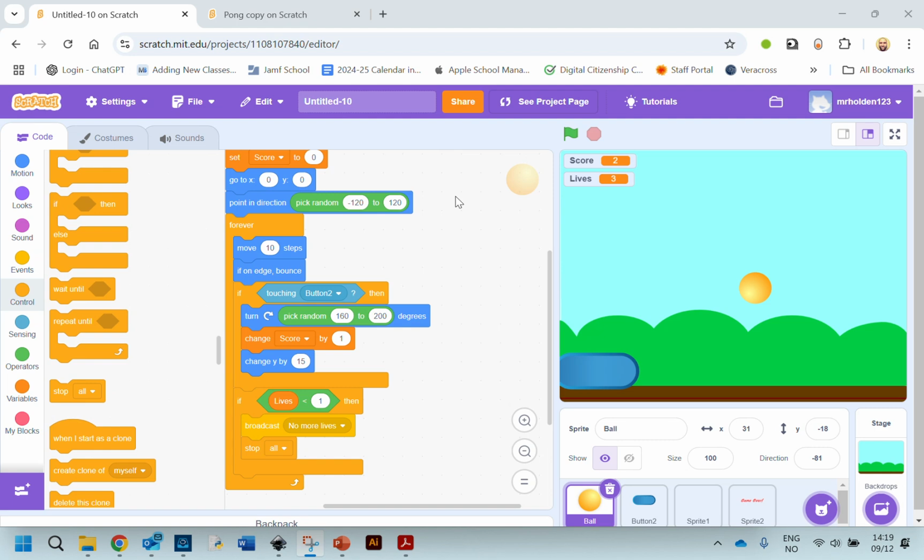So we've got our game pretty much working. Time to liven it up a little bit with some sound effects. So let's have sound effects for when we hit the ball, like a happy sound effect, and let's have a sound effect for when we miss the ball. So to do that, let's make sure we're on the ball first of all, and let's go to the sounds tab up here.